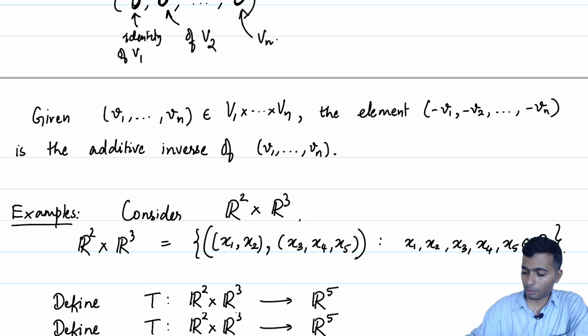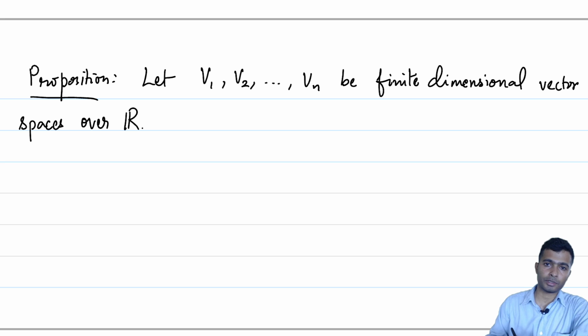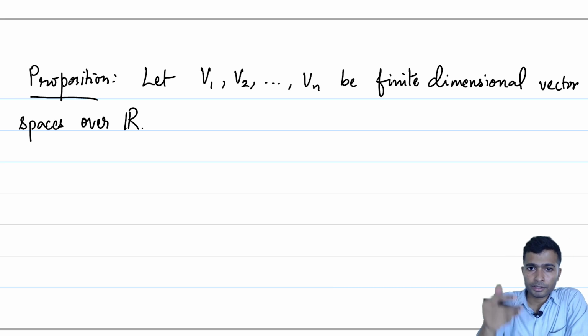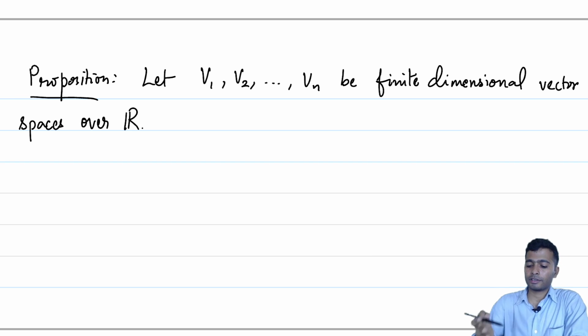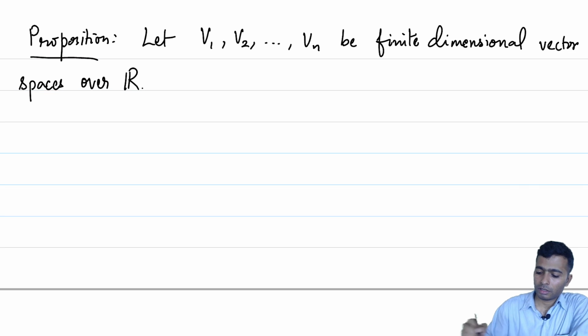So, to talk about product of vector spaces, we really do not need anything about finite dimensionality. However, in order to talk about dimension, we need to have finite dimensionality; if it is infinite dimensional, then we are not interested in talking about the dimension per se. So, we will restrict our attention to finite dimensional vector spaces in order to talk about dimension.